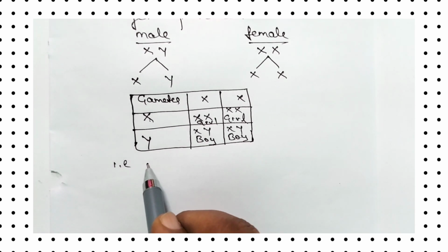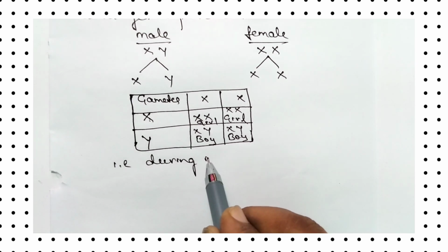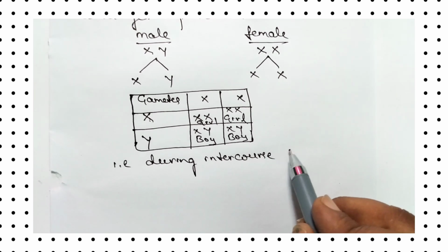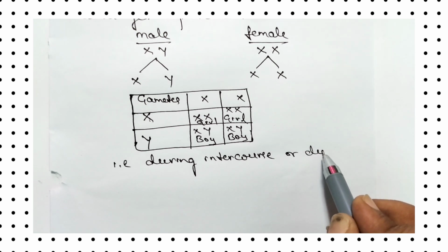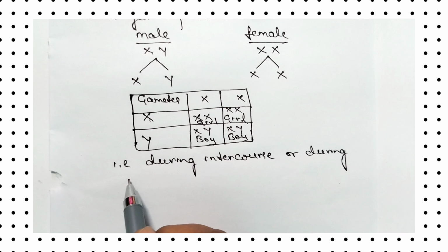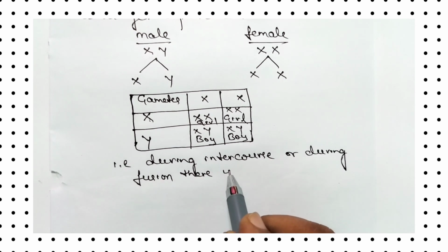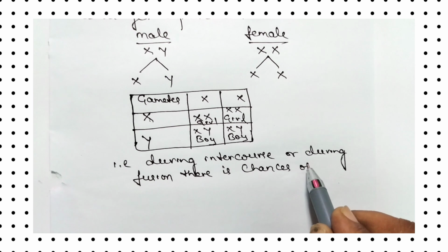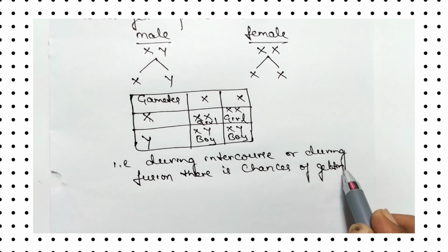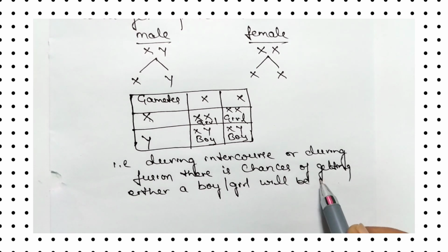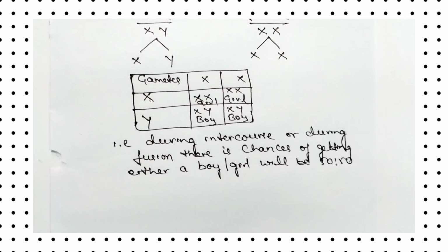That is, during intercourse or during fusion, there are chances of getting either a boy or a girl baby, 50-50% chances will be there.